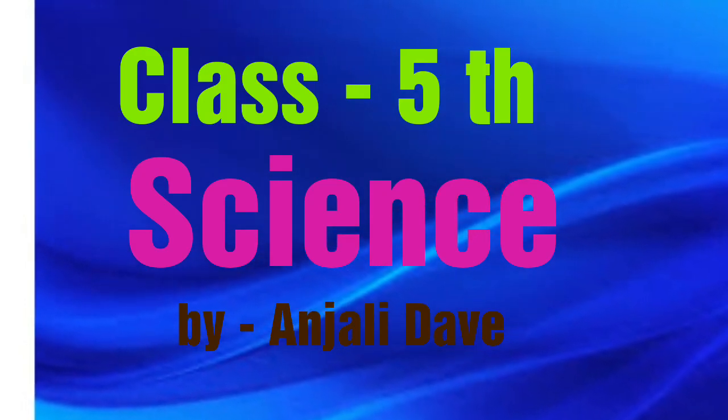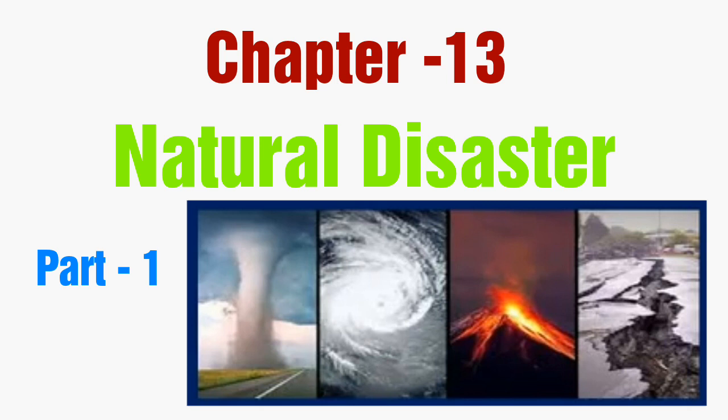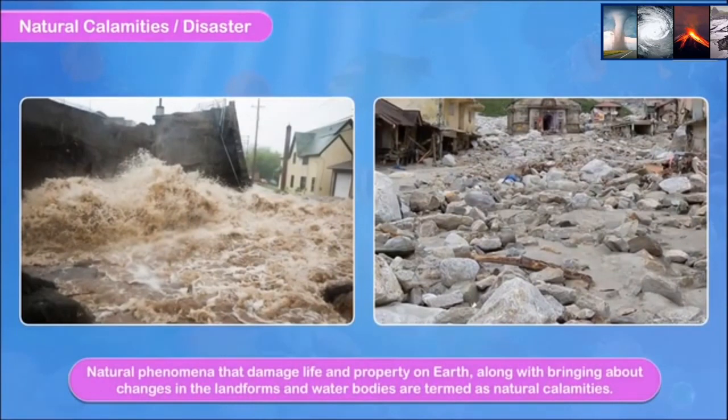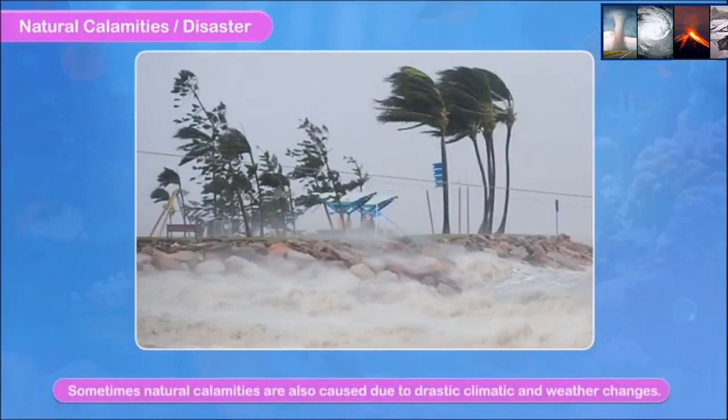Today we are going to learn science chapter number 13, natural disasters or calamities. Read the lesson, then you will understand this. Natural phenomena that damage life and property on earth, along with bringing about changes in the landforms and water bodies, are termed as natural disasters. Sometimes natural disasters are also caused due to drastic climatic and weather changes.